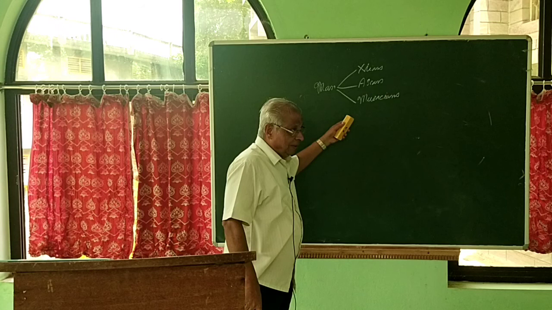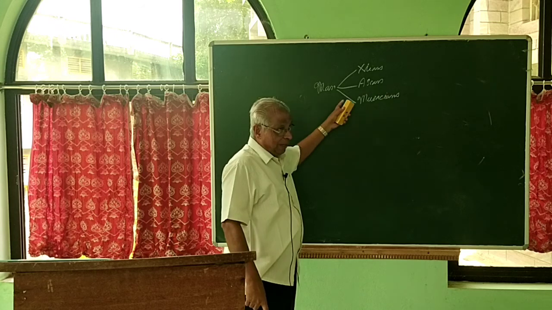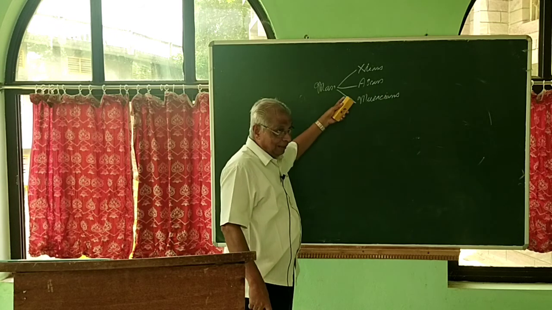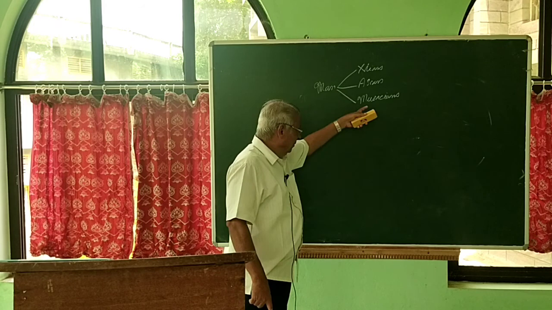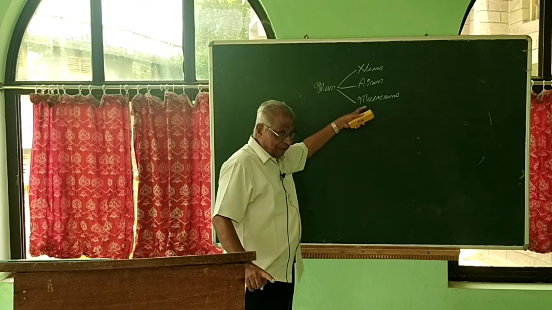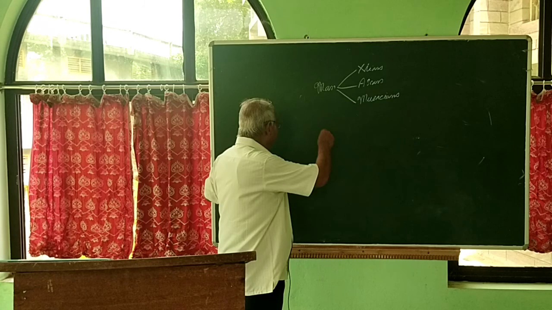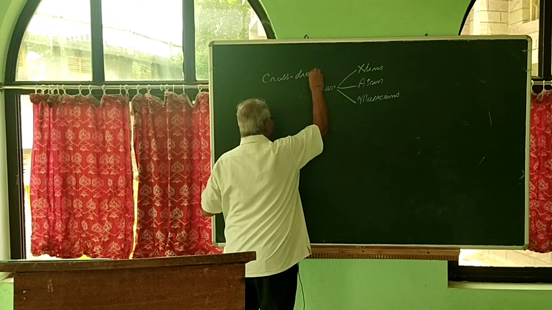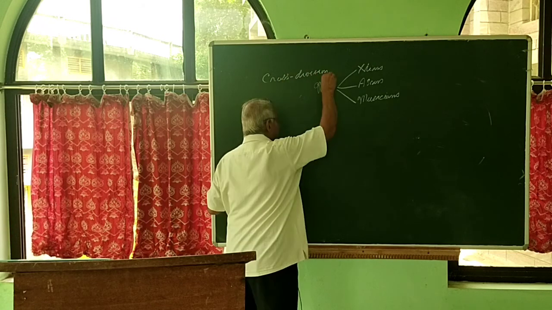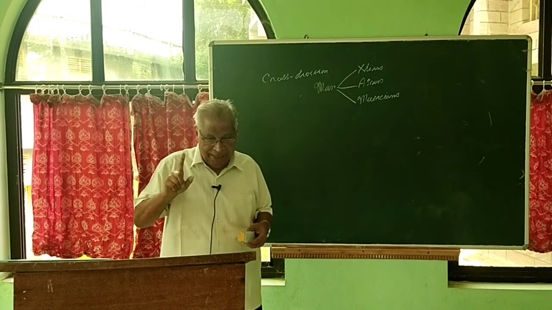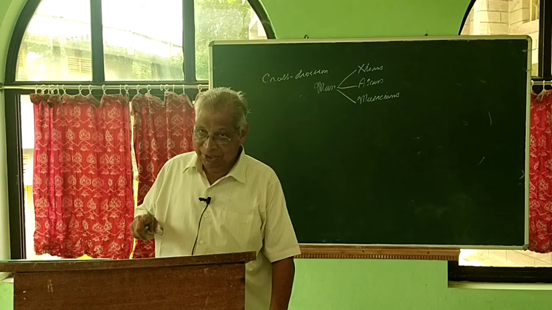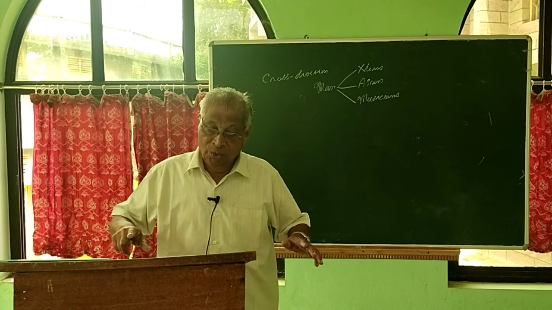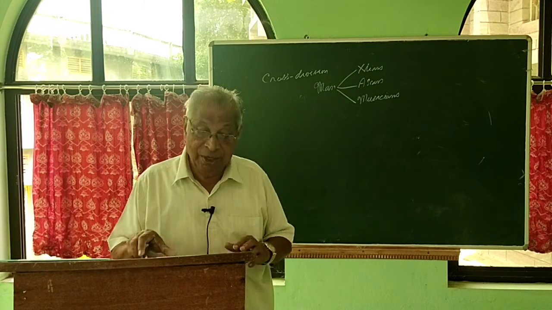But then this division where we have used different criteria, religion, continents, their talents, different criteria we have used, then it is called cross division. When we use in the same division different criteria for the division, it is called cross division.